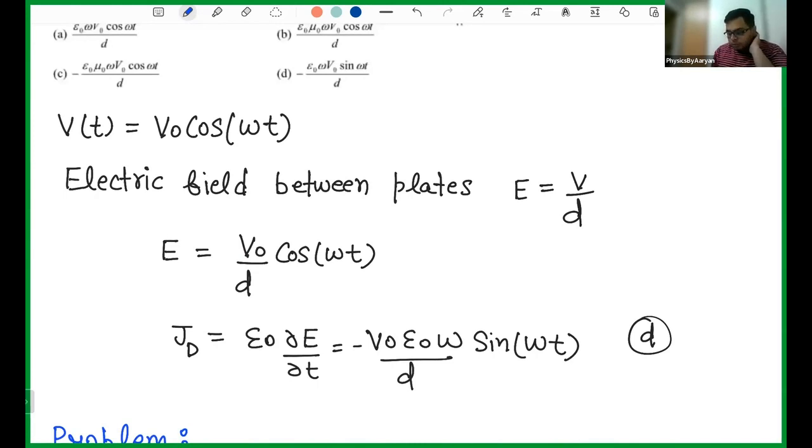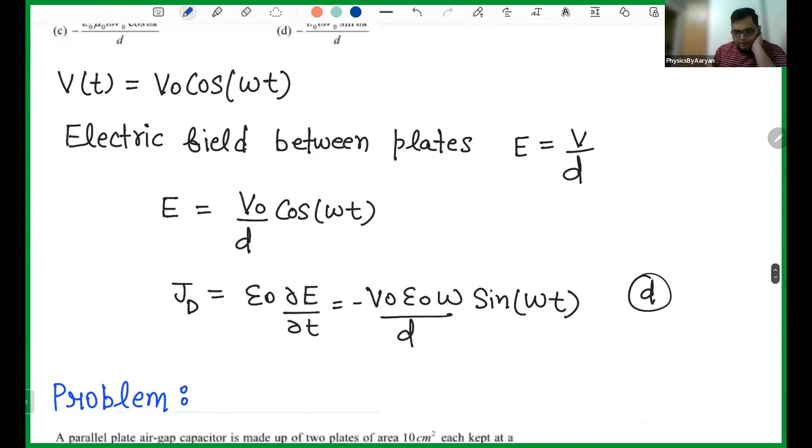So what is your electric field? You put the value of V. V is what? V naught cos omega t, divided by d. d is the distance between the plates.